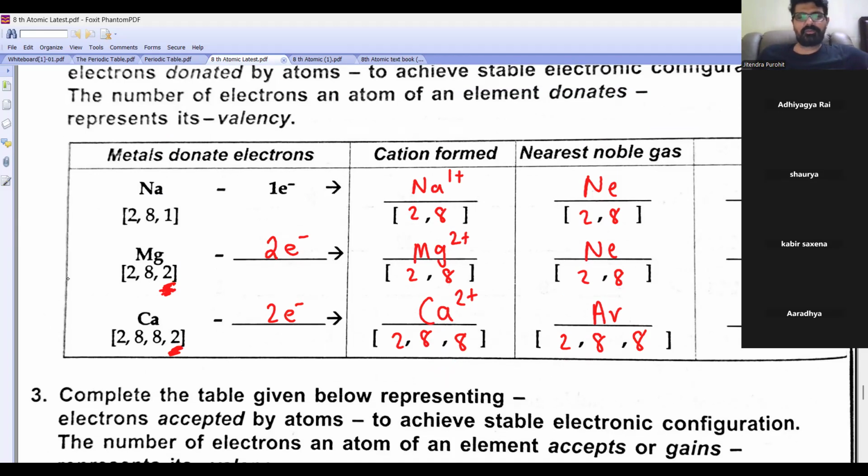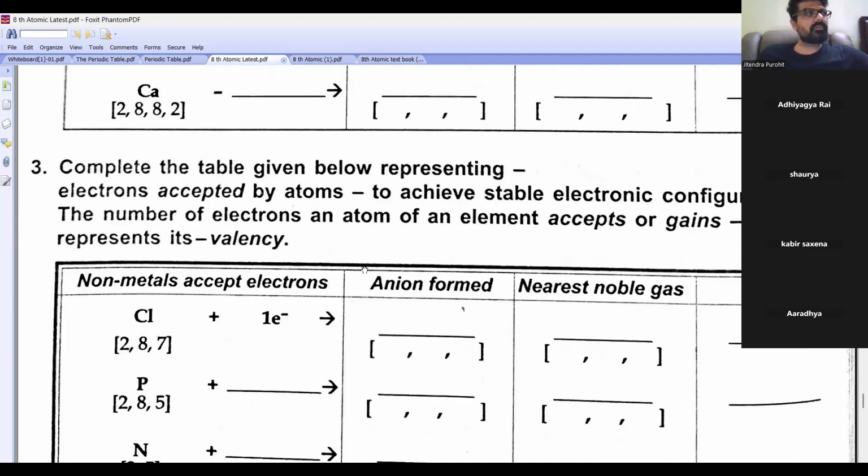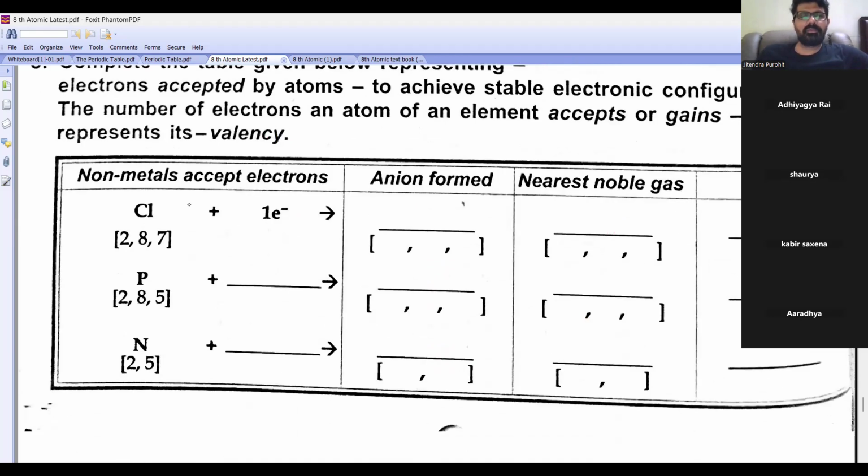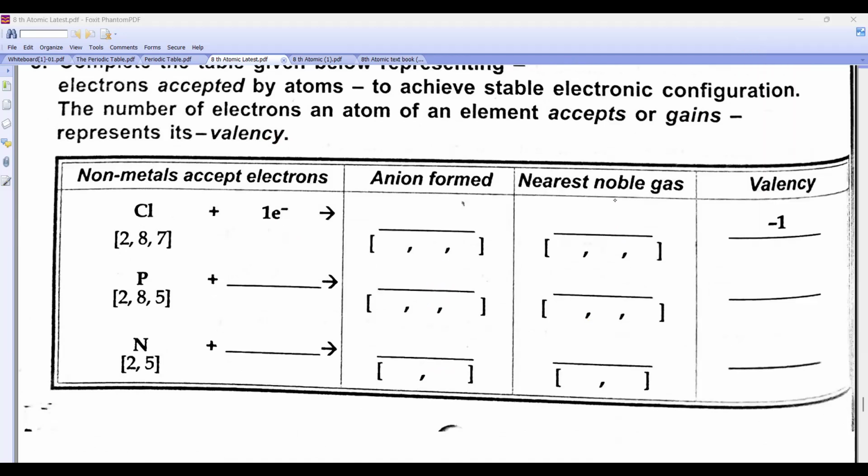Now we have to go for the next one. 2, 8, 7. Come on, tell me what it will do. It is gaining. So which ion will it form? Negative. Cl minus. So it will become what?